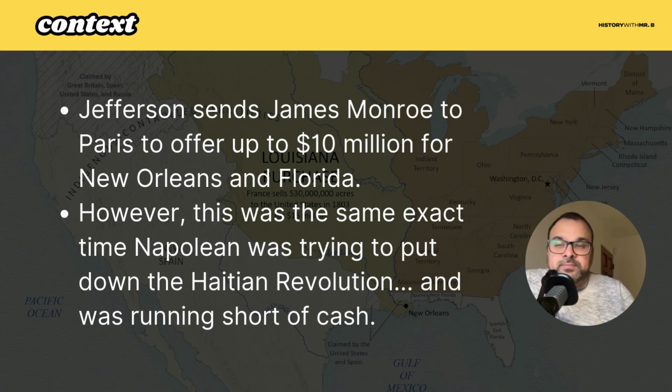His generals and the members of his army were succumbing to yellow fever in Haiti. He was running short on cash, so he needed the money. So Napoleon is going to be a little bit motivated to sell here, and that's going to change the course. Remember, Jefferson originally only wants New Orleans, only wants Florida. Those are the two things he wants, and he's willing to offer $10 million for it.